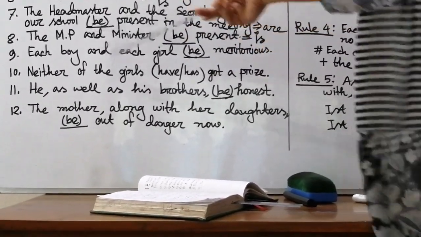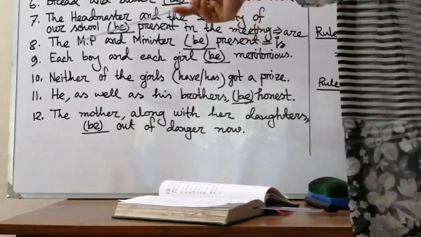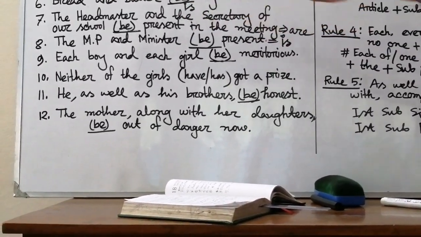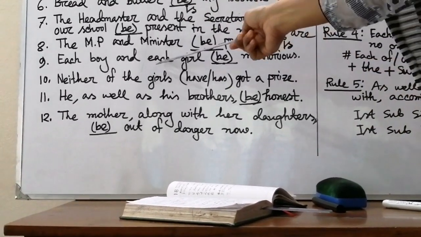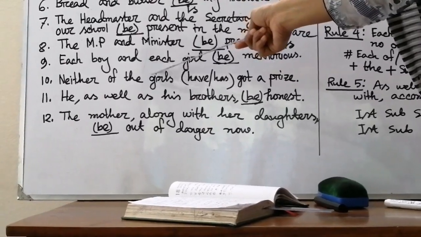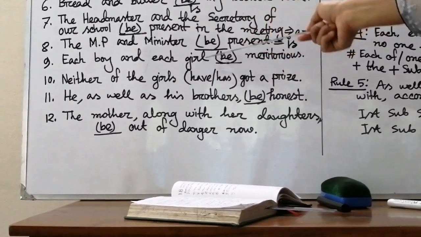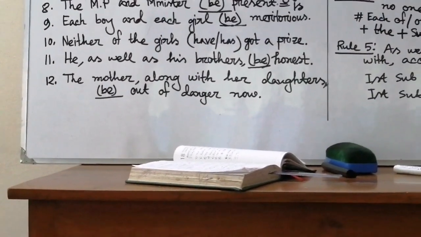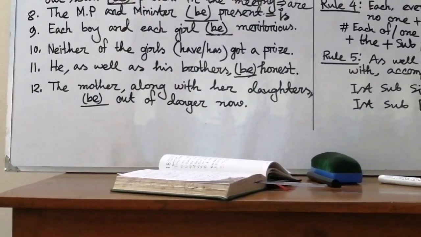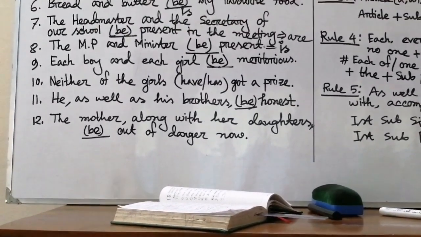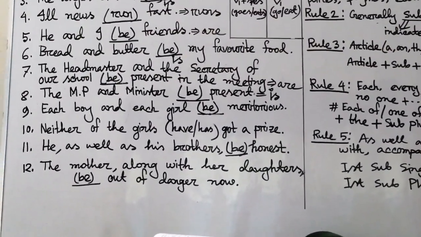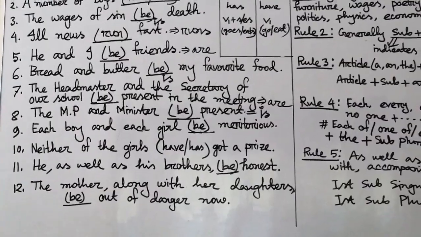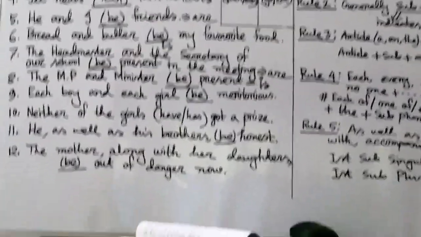Though they're connected by "and", these are singular subjects. As we find "each" here, our subject is singular and our verb will also be singular. Then what will be the correct answer, my dear students? A singular verb, that is "is", not "are". Each boy and each girl is meritorious, not are.